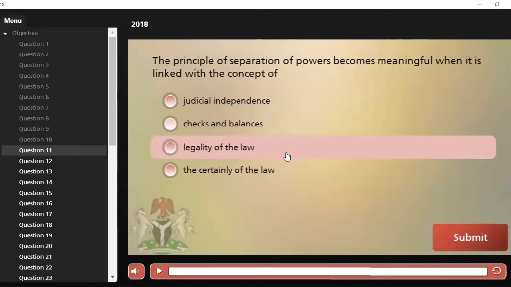The principle of separation of powers becomes meaningful when it is linked with the concept of A. Judicial independence, B. Checks and balances, C. Legality of the law, and D. The certainty of the law. The principle of separation of power, it becomes meaningful when it is linked with what? In all these options, we know our correct answer is what? Option B, checks and balances. When separation of power is linked with checks and balances, of course, we know it becomes meaningful.